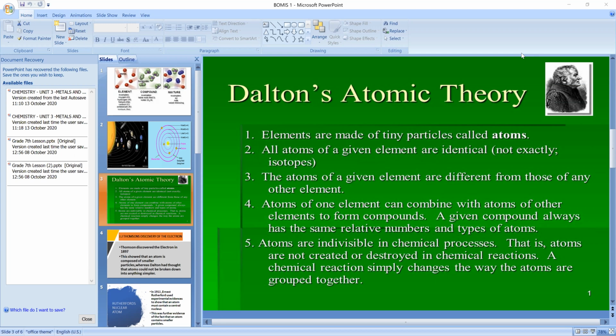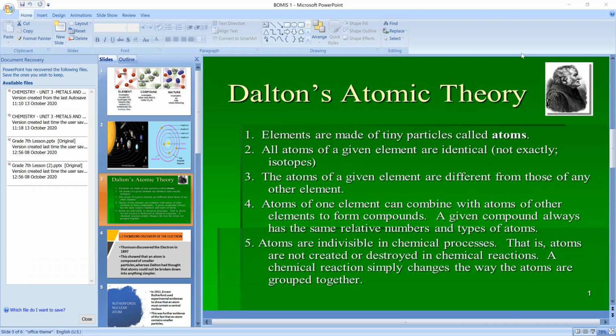All atoms of a given element are identical. This is not exactly about isotopes, that is not related to your class. But anyway, in the 4th week you have a topic about isotopes and isobars, and I'll explain that there. Don't confuse it with that. You just read: all atoms of a given element are identical. So what is an example for that?